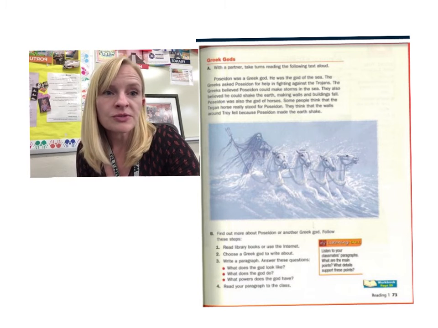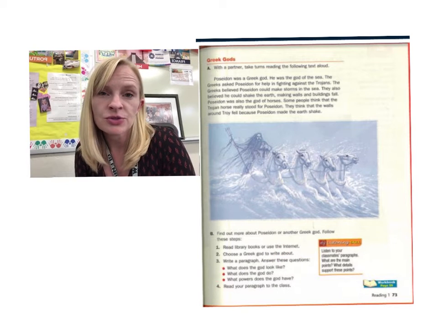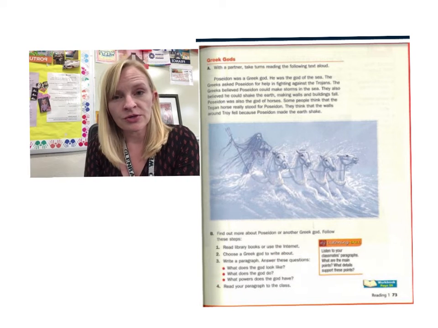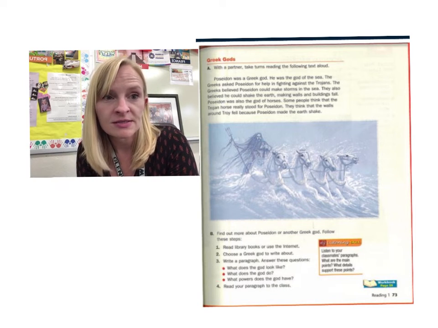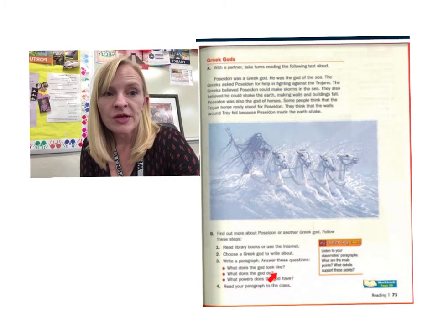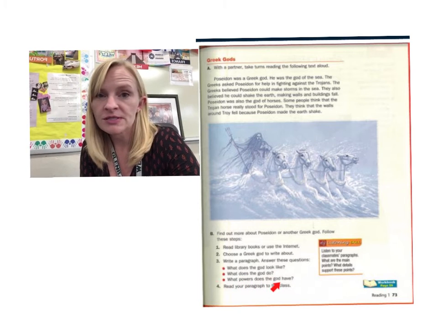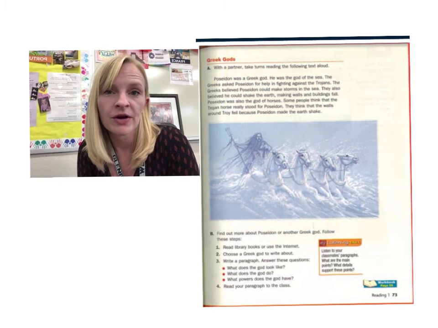What we will do is use some internet tools to do research about another Greek god or a Greek goddess. We will be writing a paragraph and answering these questions. What does the god look like? What does the god do? What powers does the god have? And then we will share our paragraphs.